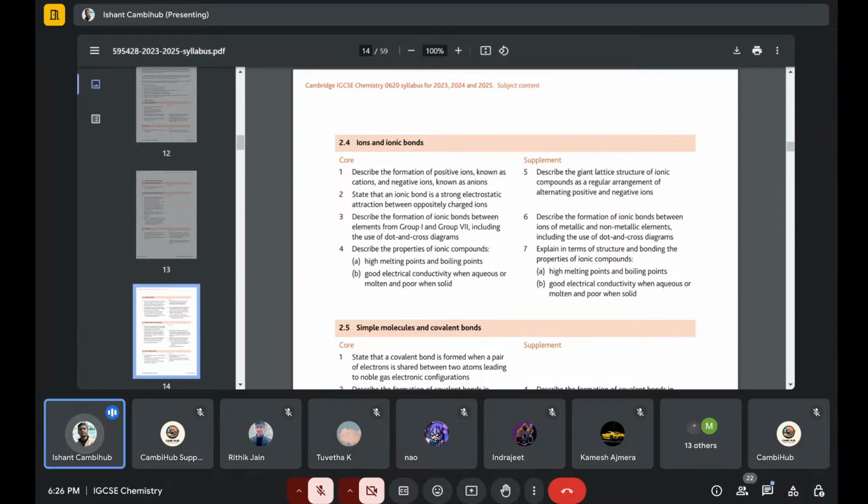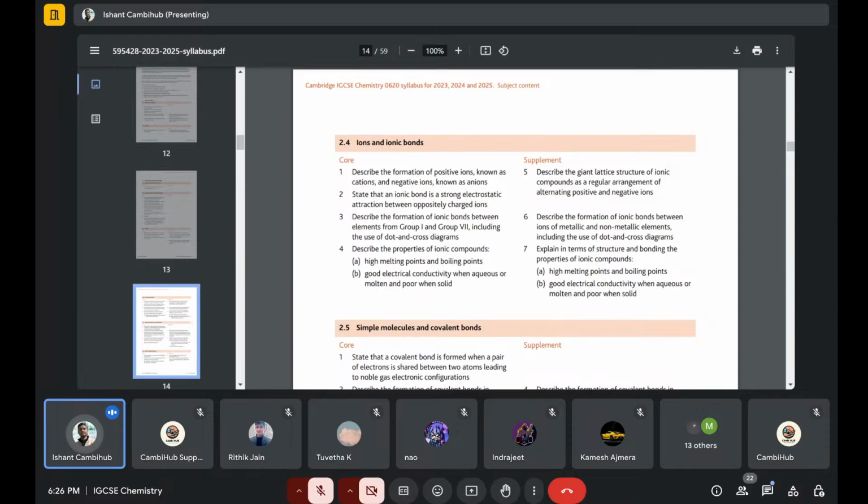You have to only draw your outer shell, not all of them. So outer shell electrons. Sometimes they ask you to draw all of them. Then you have to properly show your outer shell. For example, if it's the ionic bond of Na and Cl, Na will lose an electron.